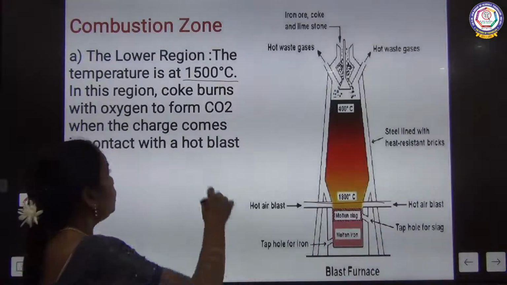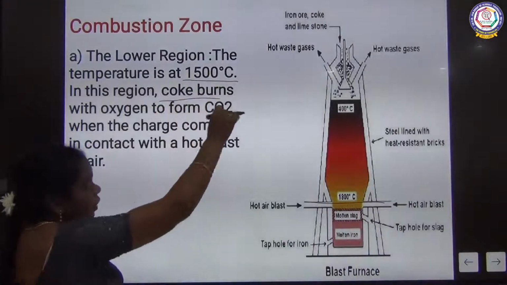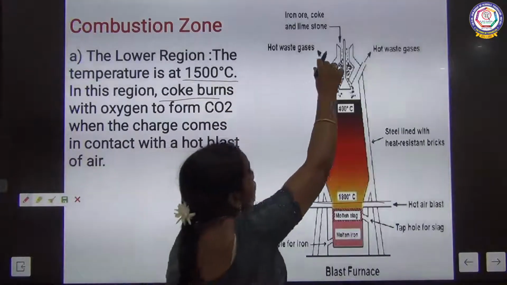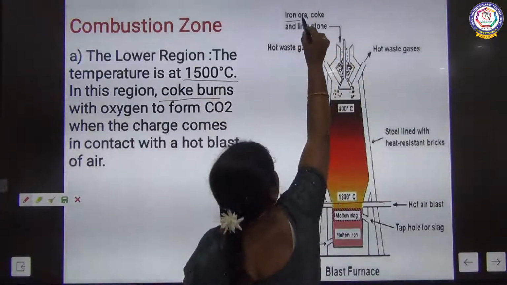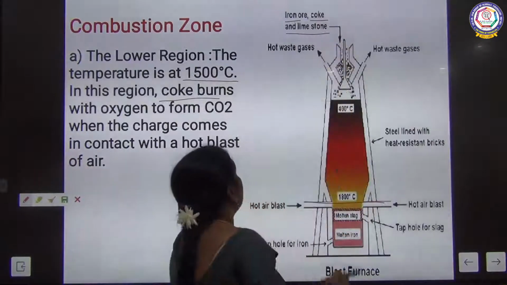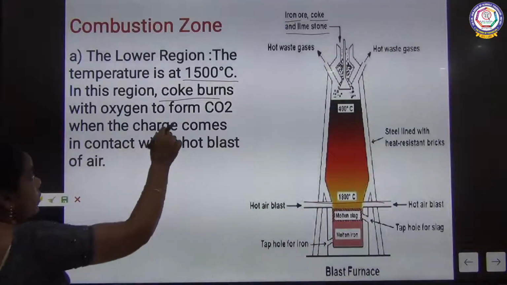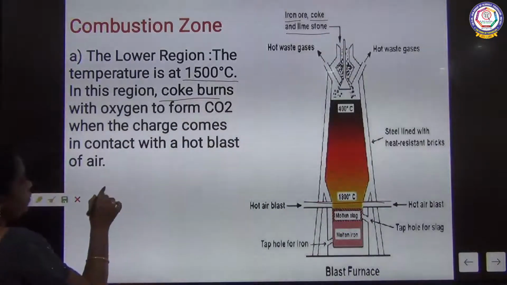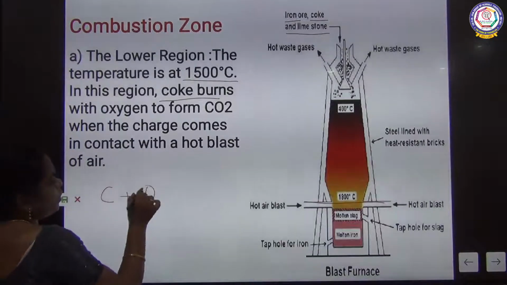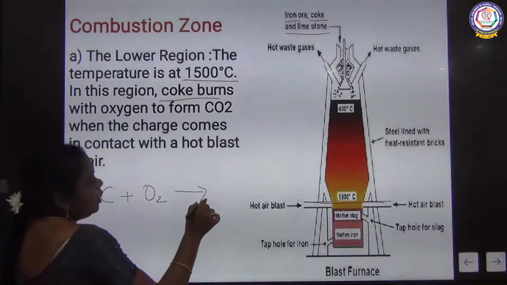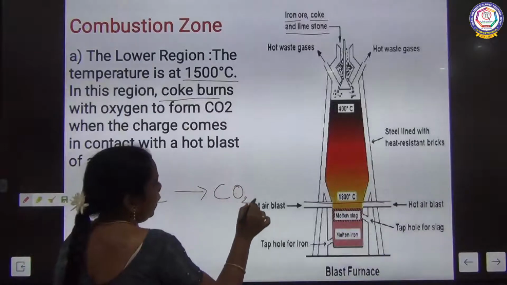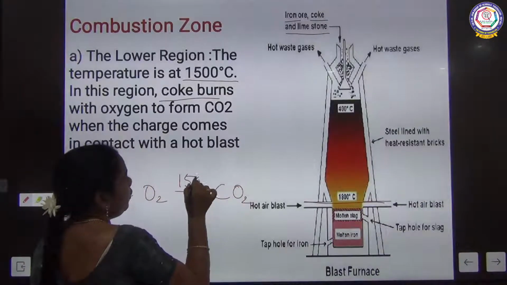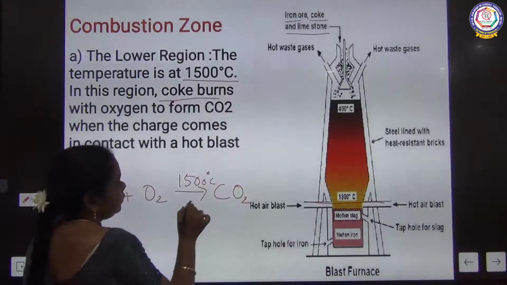We supply the ore particles, coke and limestone, and the coke burns in the presence of oxygen to form carbon dioxide at 1500 degrees Celsius.